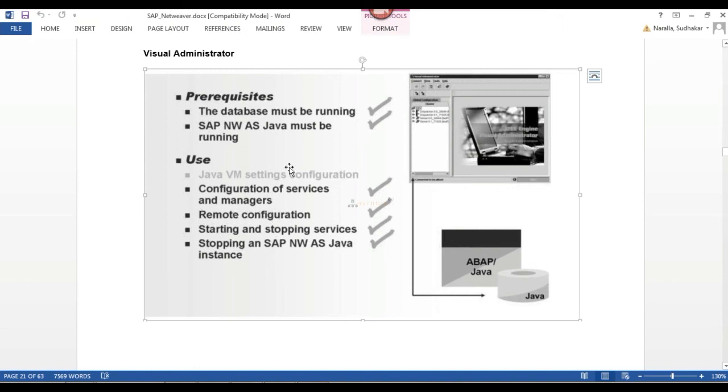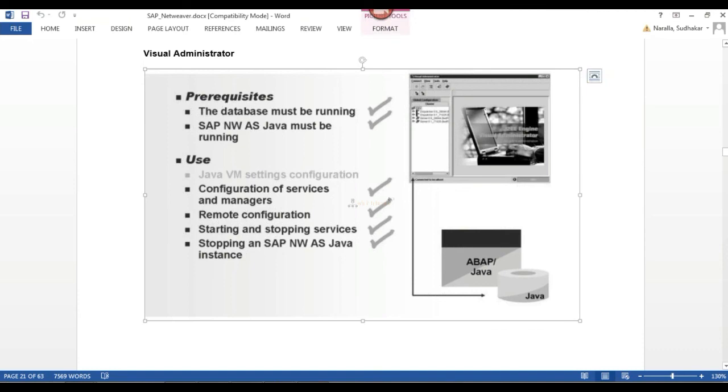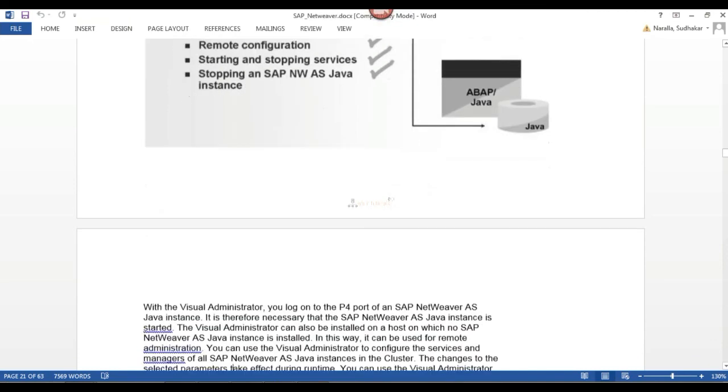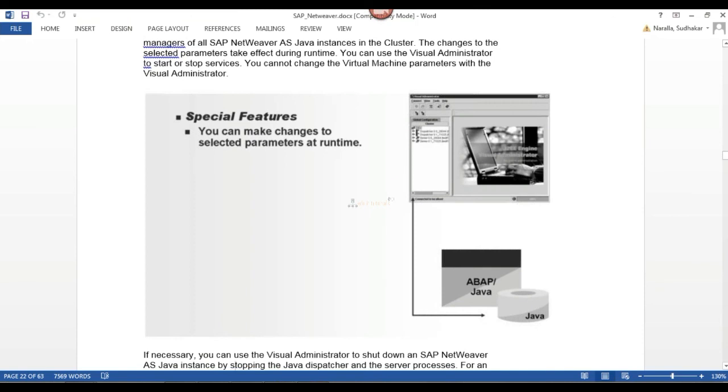Remote configuration means we can connect remotely, but whenever you open Visual Administrator, it will ask you for the username and password. Without username and password, you cannot log into Visual Administrator. And you can make changes for selected parameters at runtime.